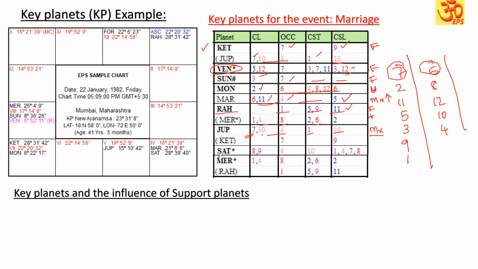Next one is Saturn. Saturn, 8th Lord, 9th Lord occupying 4th house and 10th star Lord. So 8th supported by 4, further supported by 10. But fortunately, it is not having the 12th house or 6th house, which are all supporting the unfavorable signification for marriage. But look at the sublord, it is 1 and 7.